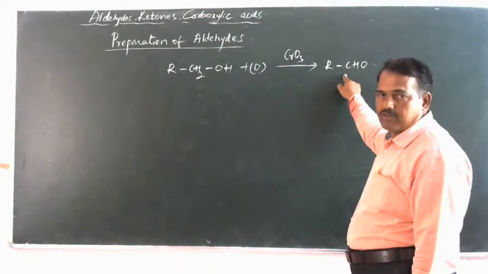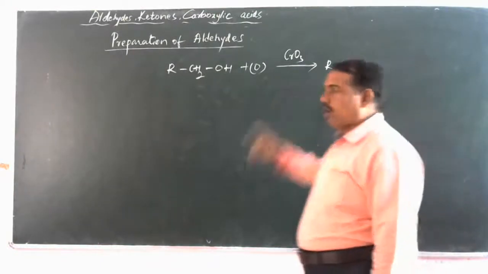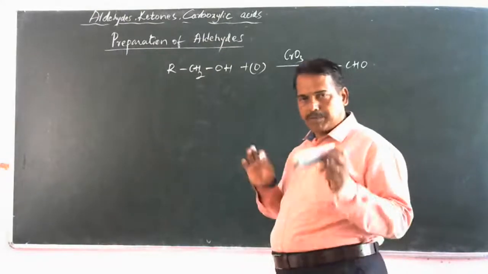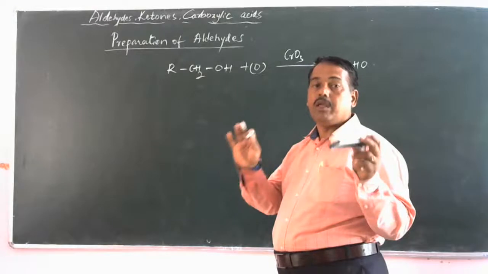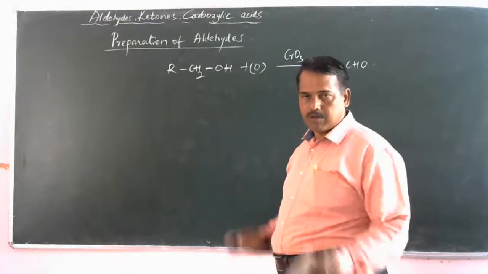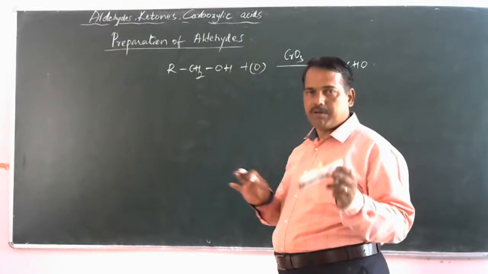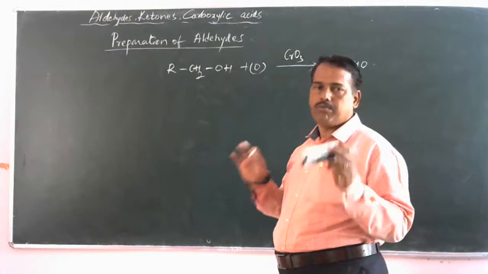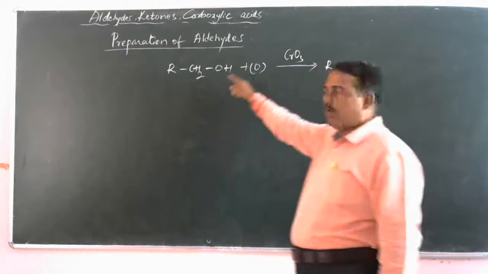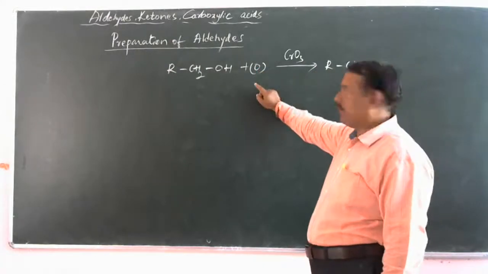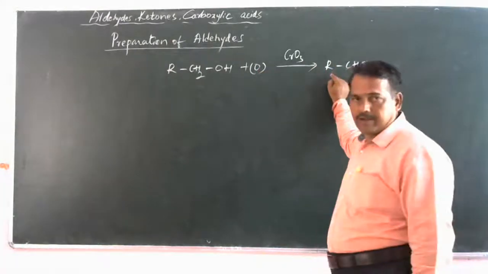Okay, and we have to study the preparation of aldehydes in terms of named reactions. There are 3 to 4 named reactions, very important for your examination. Here, alcohols on oxidation with a mild oxidizing agent will give aldehyde.